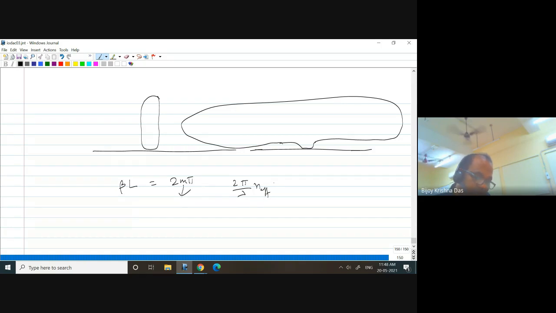And then beta L equal to m times 2 pi. So if I increase L, suppose lambda is fixed, my order of resonance m will be increasing. Still, I can maintain my resonance wavelength. I can fix my resonant wavelength at 1550. Just L increases and I will have a different order of resonance. That's it.